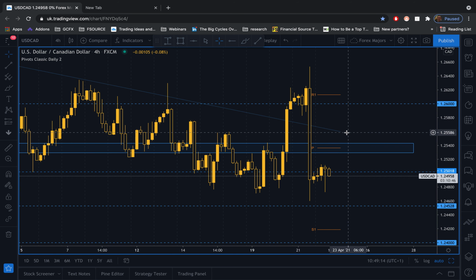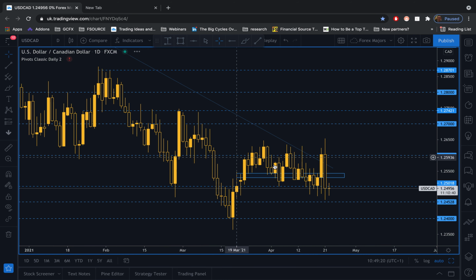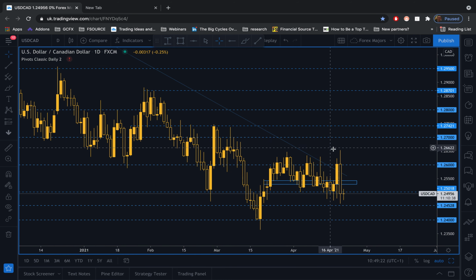1.2540 to 1.2560 would be an ideal region to go short. It's also possible for traders to go short at market with stops just sitting above the 1.2660 region, looking for a move down to that 1.2400 region.